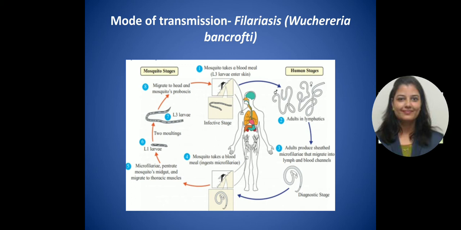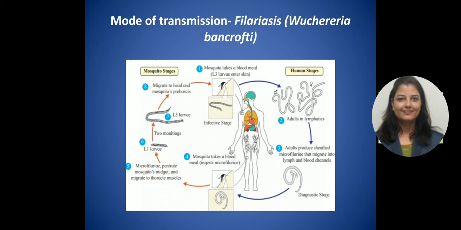So you can see in this diagram, at number 1 the mosquito takes a blood meal, then larvae enter into the skin, then at number 2 they become adults in the lymphatics, entering the lymphatic system.